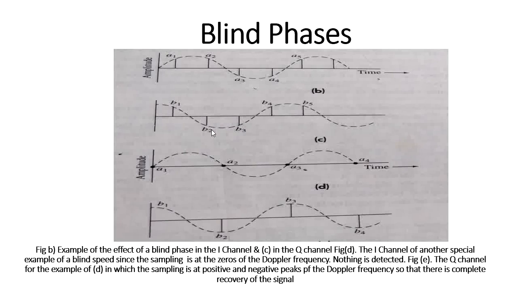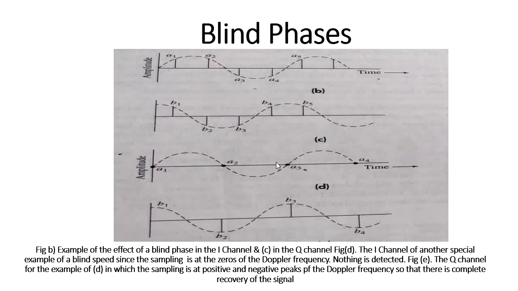How can I recover this phase component that is lost in the in-phase waveform? In the digital MTI process, we can recover the Doppler frequency component either in the in-phase or in the quadrature phase component. That is why we introduce the concept of in-phase as well as quadrature phase component in the digital MTI process. This is what we call the in-phase and quadrature phase of the digital MTI process.